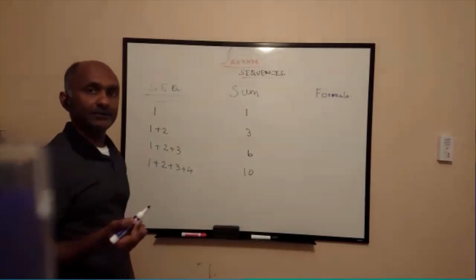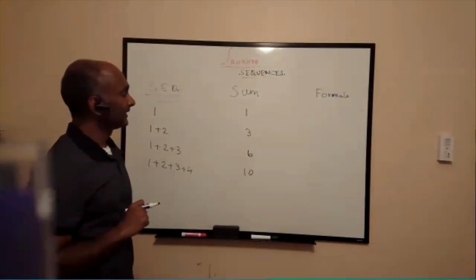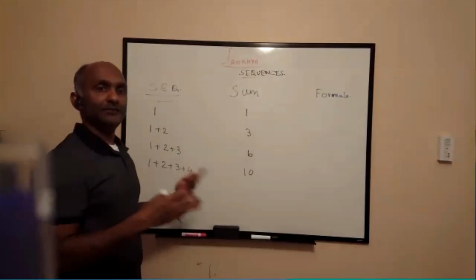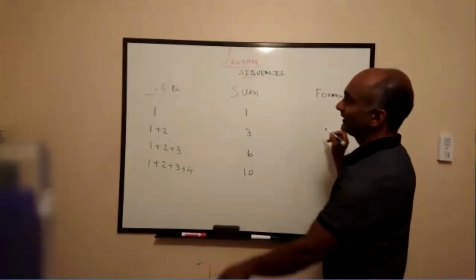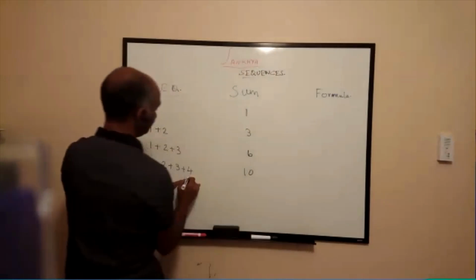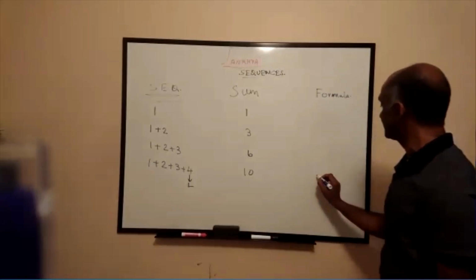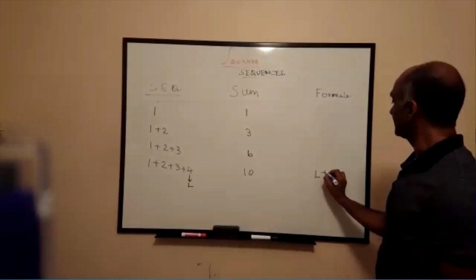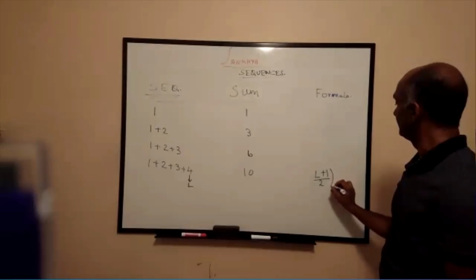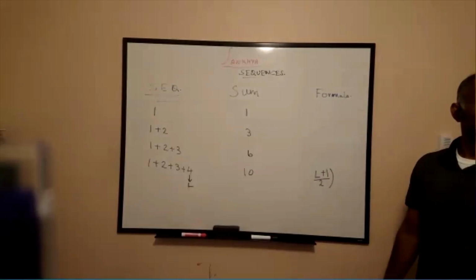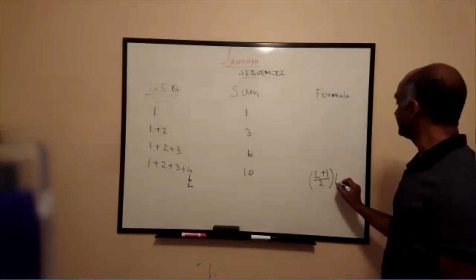In the odd numbers, it was very obvious. It was just a square. That was the reason I tried to show the odd numbers first. But here, let me just give you the benefit of knowing it. If the last number is 4, say L, the last number is L. The sum is L plus 1 divided by 2, times L.